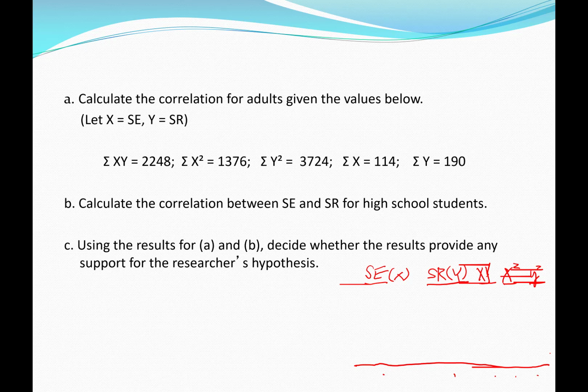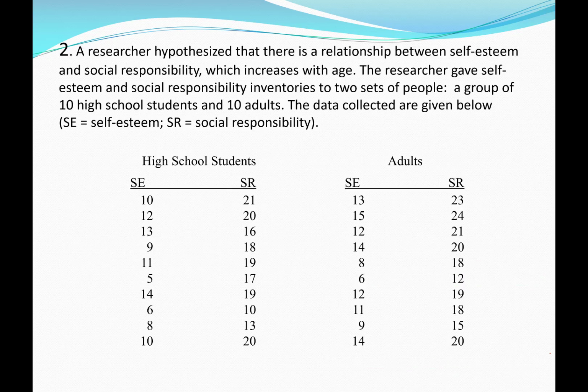And then based on those correlations, we can answer the question in C. It says, using the results for A and B, decide whether the results provide any support for the researcher's hypothesis. Now, when we go back to the prompt here for question 2, the researcher hypothesized that there's a relationship between self-esteem and social responsibility.